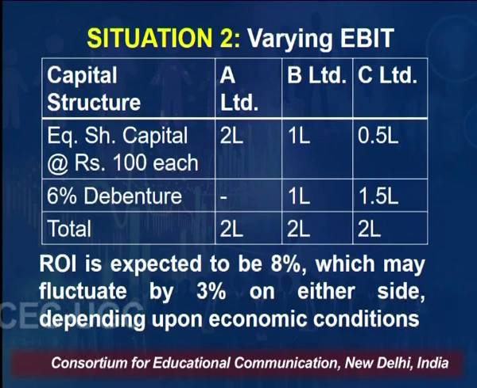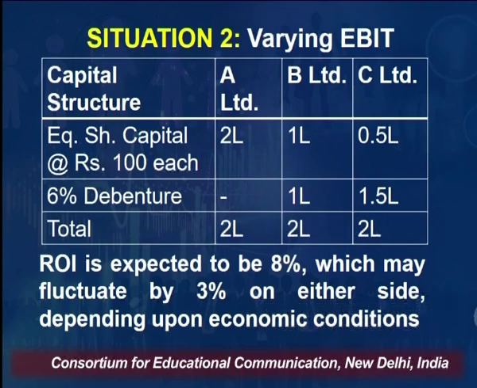In the second case, we have raised 50% from equity share and 50% from debt. So, 1 lakh from equity share, 1 lakh from debentures and the total capital is 2 lakh. In the third case of C Limited, we have raised only 25% from equity share capital, that is 0.5 lakh or 50,000 rupees, and 75%, that is 1.5 lakh rupees, from debt. Again, the total capital available for C Limited is 2 lakh. So, the capital amount that all these 3 firms have is the same.